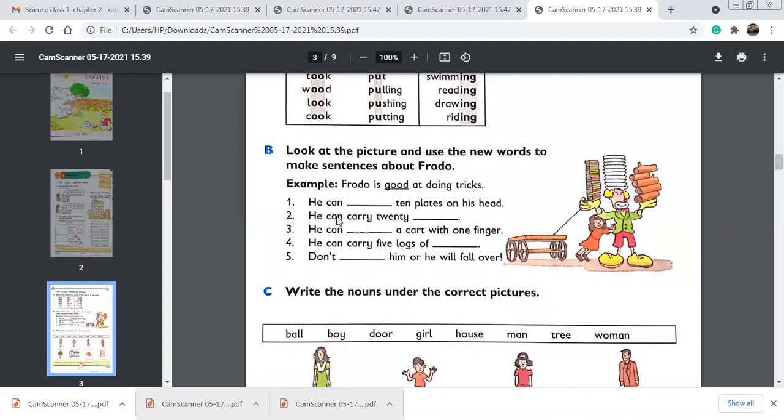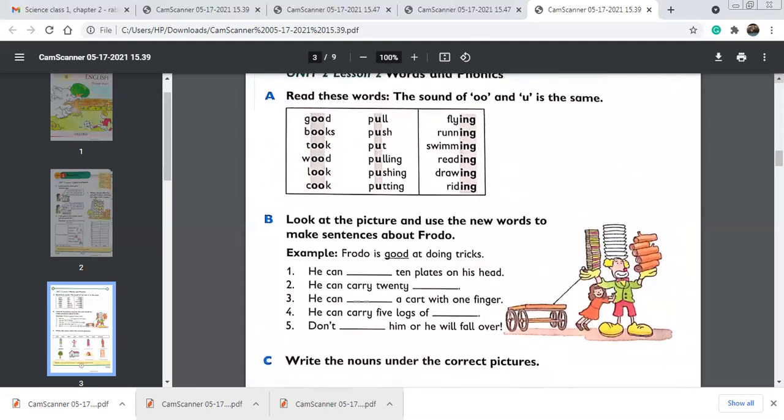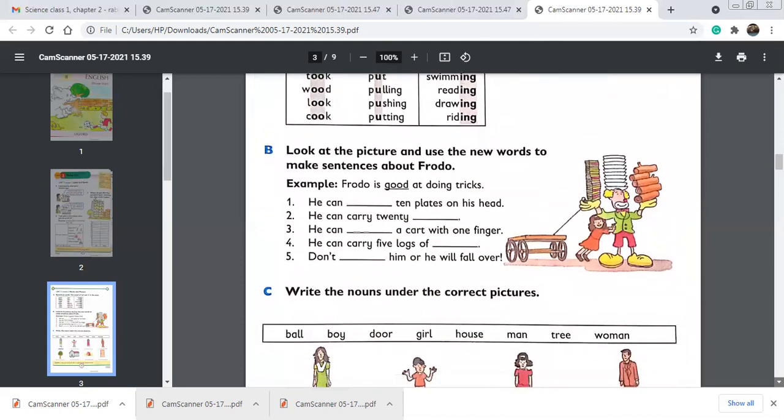So you have to write these words here. I'm going to repeat it again for you. Number one, he can put 10 plates on his head. Number two, he can carry 20 books, B-O-O-K-S, books. He can pull, P-U-L-L, pull. Number four, he can carry 5 logs of wood. And number 5, don't push him or he will fall over. You have to learn the spellings of these words. These are given in exercise A, okay? They are so easy for you guys.